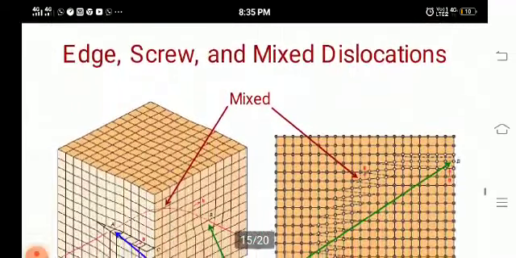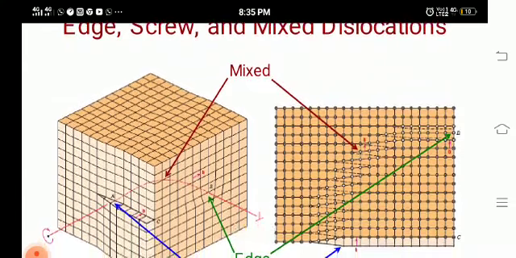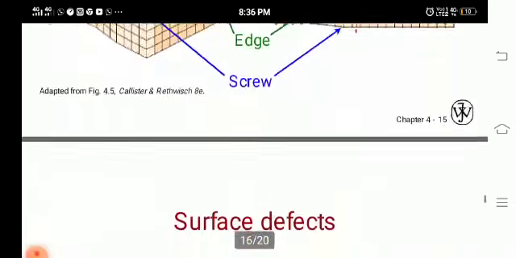This is an example of edge, screw, and mixed dislocations. In this image, the green line indicates the edge dislocation, the blue line indicates the screw dislocation, and the connected one, that is red, shows the mixed dislocations of the crystal.